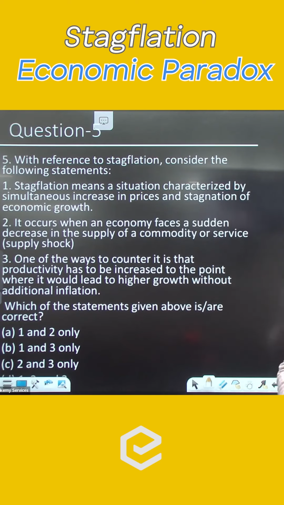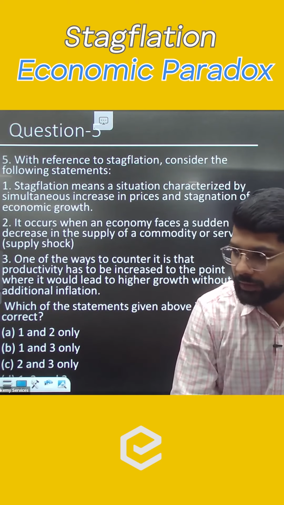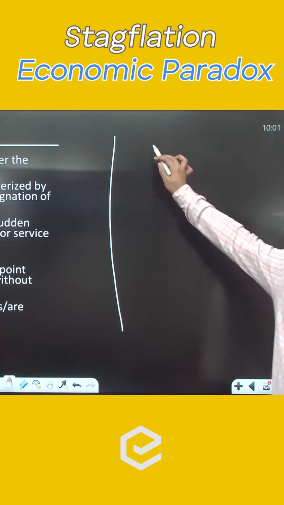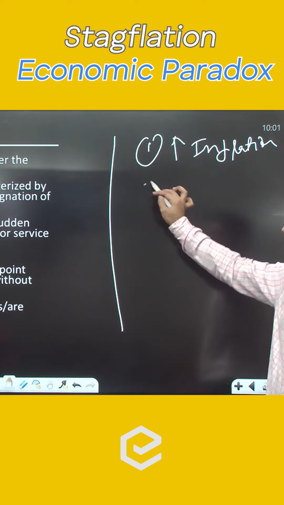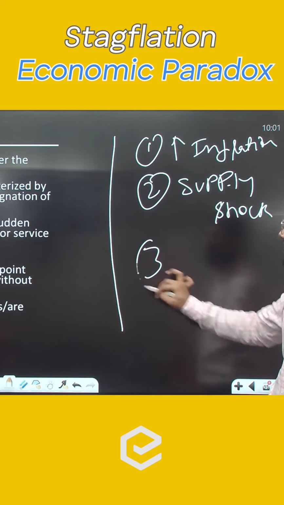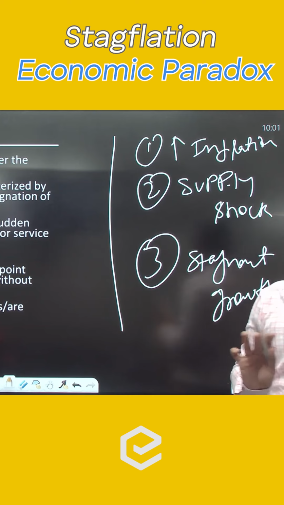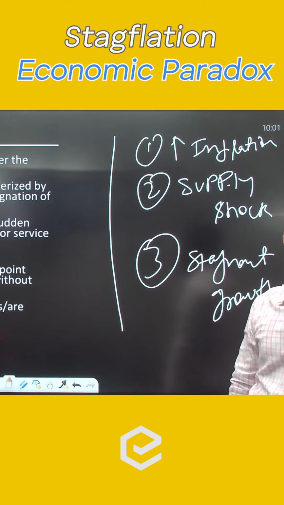With reference to stagflation, consider the following statements. Stagflation में होता क्या है? Number 1, increase in the inflation. Number 2, supply shock. Number 3, stagnant growth. These are the 3 conditions of the stagflation. Now we will look into the statements.